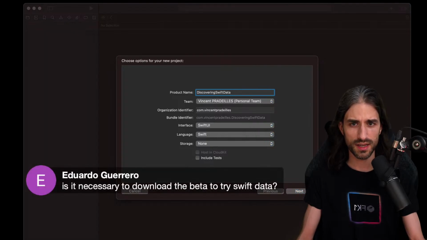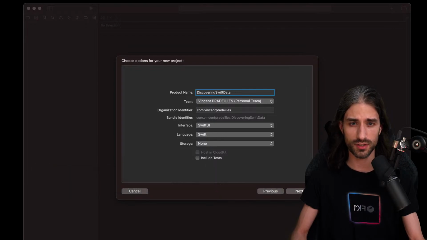So Eduardo, you're saying, is it necessary to download the beta to try SwiftData? I would say yes, because I think it's iOS 16 only. I haven't checked, but I think it's iOS 16 only. So yes, I guess you need to download the latest Xcode, and also you will need the latest update of Ventura to run the latest Xcode.